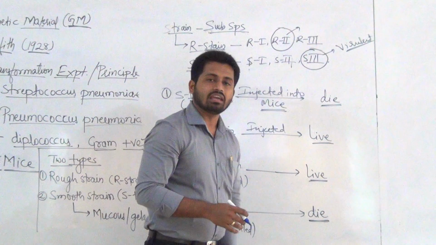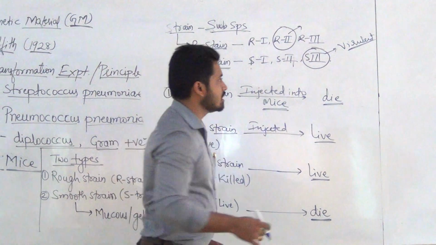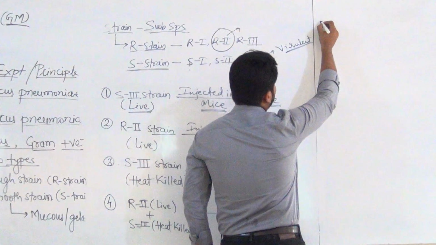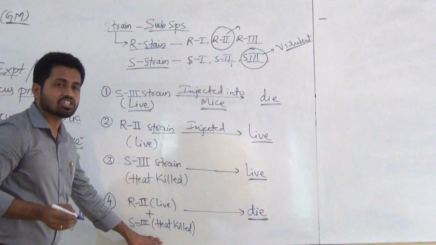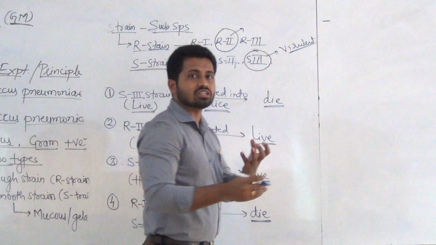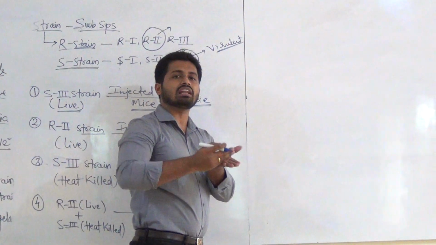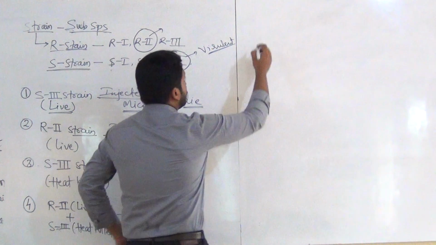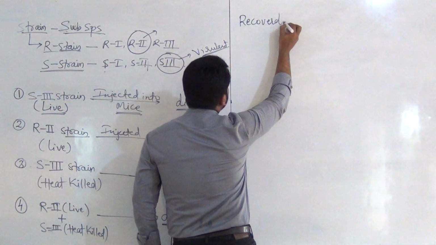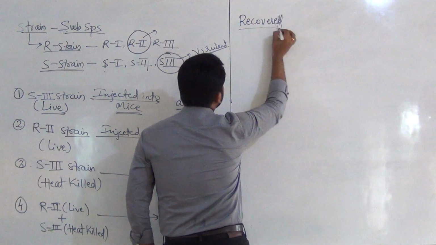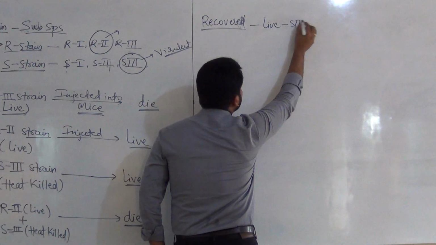So how do the mice die? Here there are only two possibilities. First, listen here. When the mice died, after examination of the material collected from the mouse's body, Griffith recovered live S3 type.